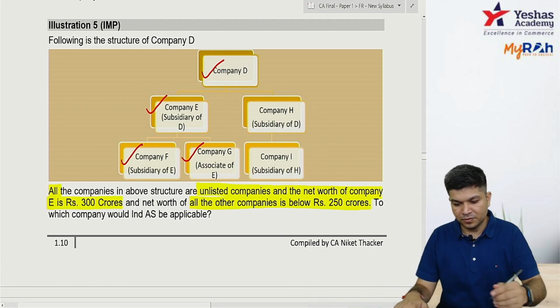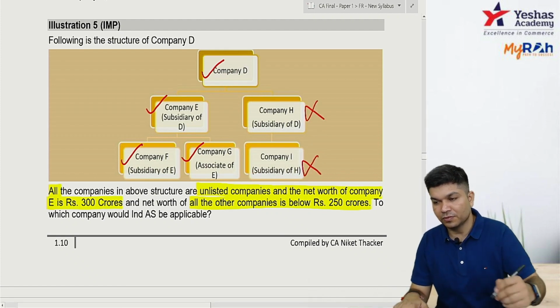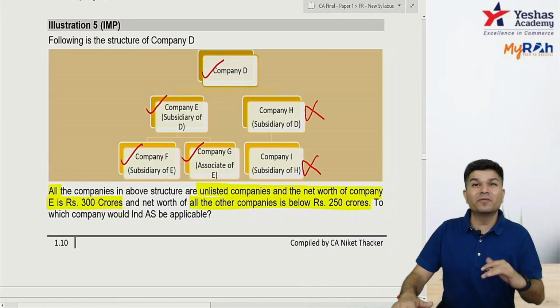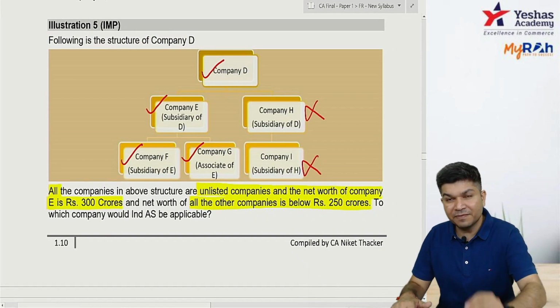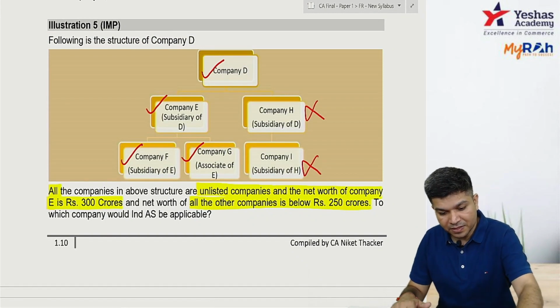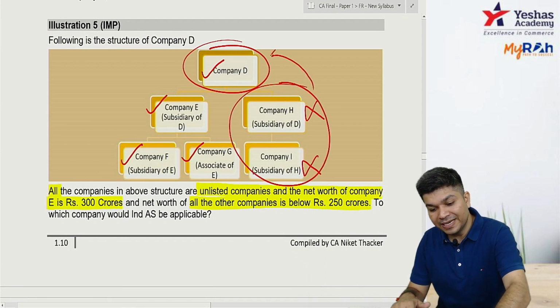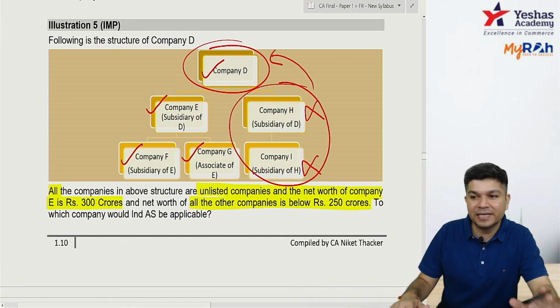Let's see the solution. Chaitanya, it's not for CFS applicable. CFS will be prepared by company D. These two companies will be required to give data to company D as per IND AS. Clear?